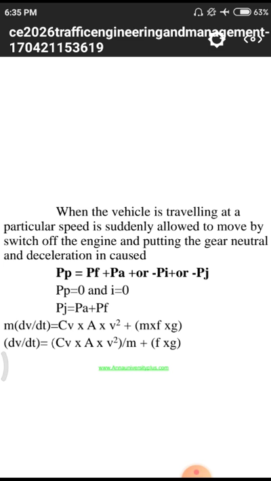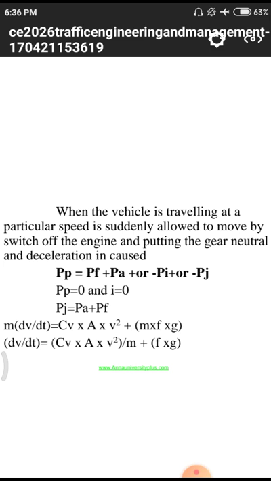Normally we observe that a number of accidents occur in hilly areas. Why? Because in hilly areas some vehicles simply come down easily due to the slope. Some vehicles' engine systems and others are not working when they are switched off. That means the vehicle is not in running condition, and automatically the steering will not move sufficiently. They will face accidents due to these engine-off conditions, so we have to check whether our vehicle condition is sufficient to switch off the engine while traveling.